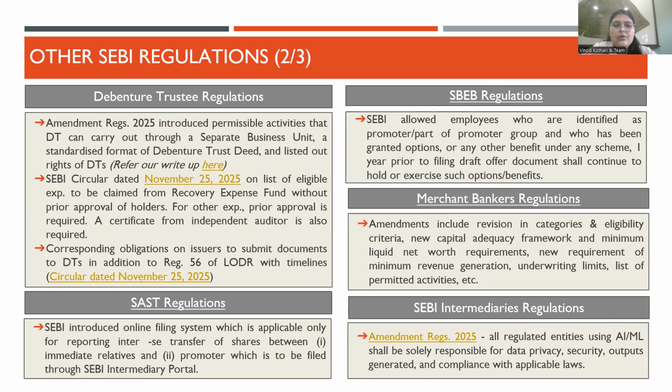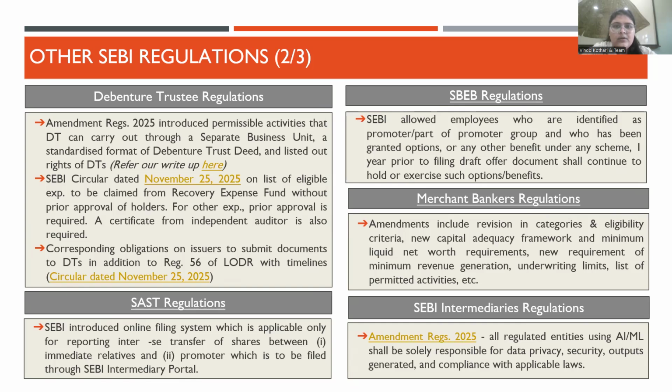This amendment also introduced a standardized format of debenture trustee agreement, which is as of now yet to be notified by the SEBI. And this amendment also listed out the rights of debenture trustees in addition to the responsibilities and obligations. Pursuant to this amendment, there were three circulars rolled out.